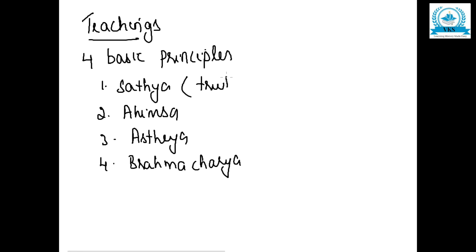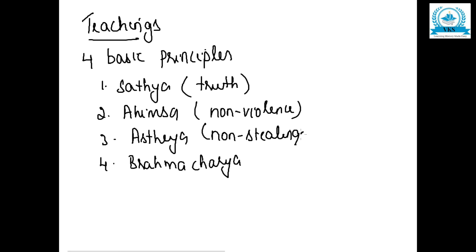Satya basically means truth. Ahimsa, non-violence. Asteya, non-stealing, that is not stealing anyone else's things. And Brahmacharya is chastity. So these were the 4 basic principles of Buddha. He preached about Satya or truth, Ahimsa or non-violence, Asteya or non-stealing, and Brahmacharya or chastity. Other than this, he said about 4 noble truths.